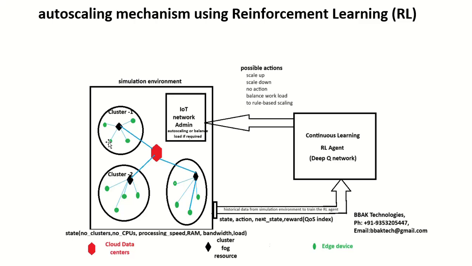In this you can see this is a cluster. There is a diamond shape in black color. It is a fog resource. It is providing solutions to four edge resources. They are all given as green color nodes. Devices are connected to it. In some special cases, if the fog device cannot solve the issues, it can upload the task to the cloud, and the cloud is represented in red color.